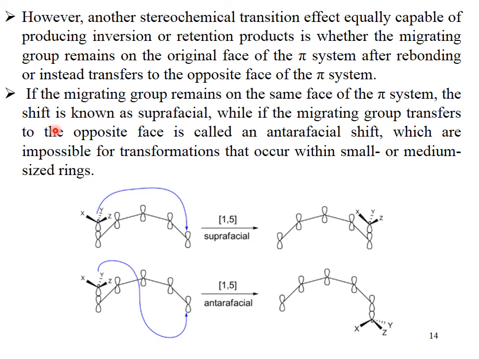If the migrating group remains on the same face of the pi system, this is the same face of the pi system, the shift is known as suprafacial. While if the migrating group transfers to the opposite face, it is called antarafacial, which is impossible for transformations that occur within small or medium size rings.